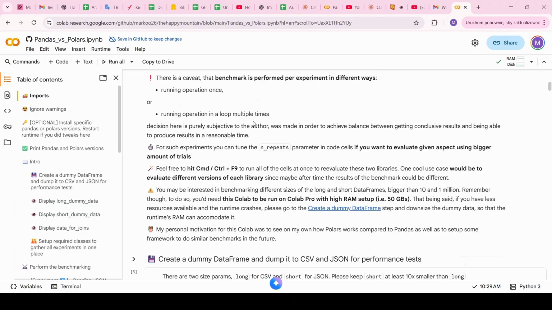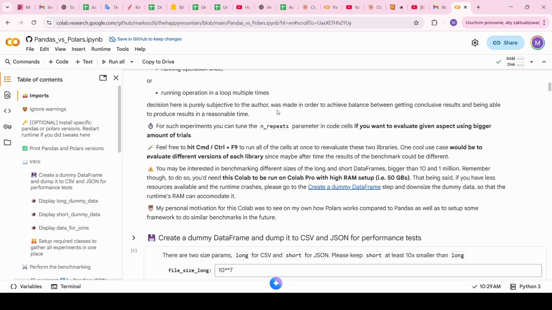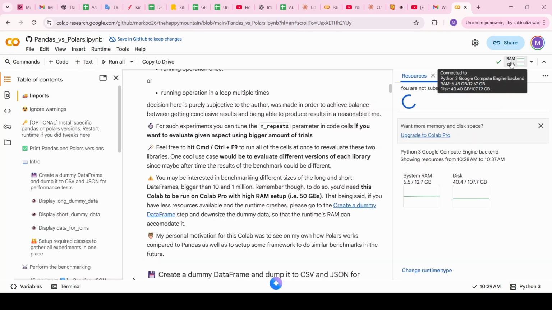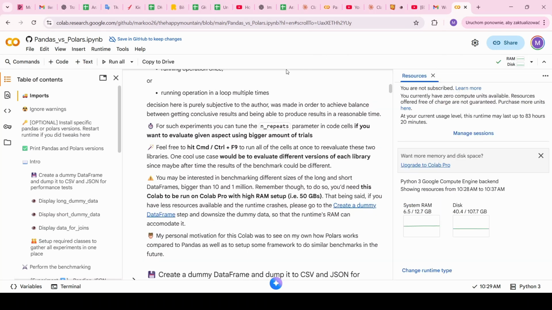What is also suggested here is that if you have Colab Pro or higher versions with bigger RAM, or you want to run this notebook locally and you have bigger RAM, then definitely it's possible and you can tune the params. I will discuss that in a second. For now, if you are running this notebook in Colab, you can go to this area and see resources.